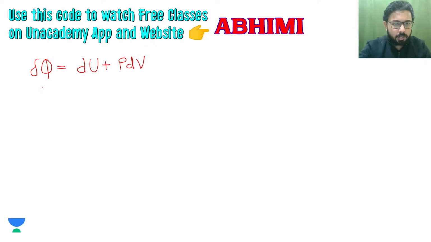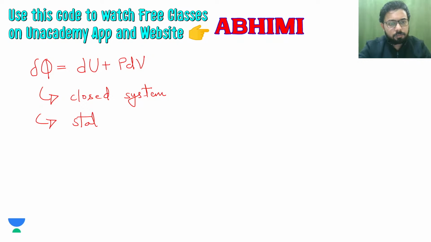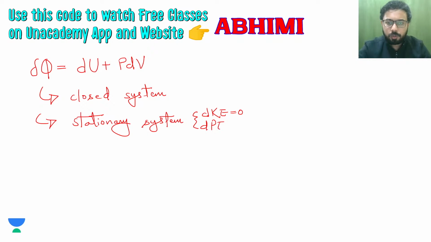So what are the assumptions if you are using this equation? Closed system, stationary system. What stationary system means is that the change in kinetic energy is equal to 0 and the change in potential energy is also 0.